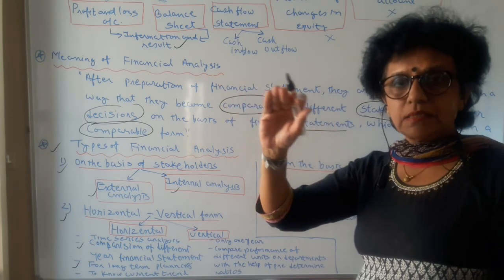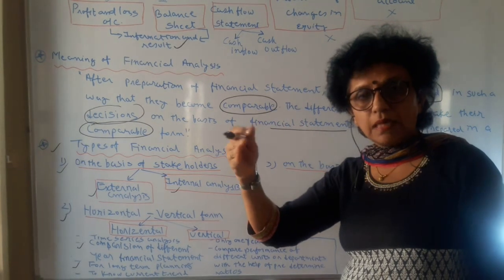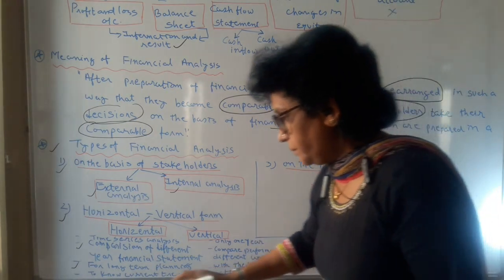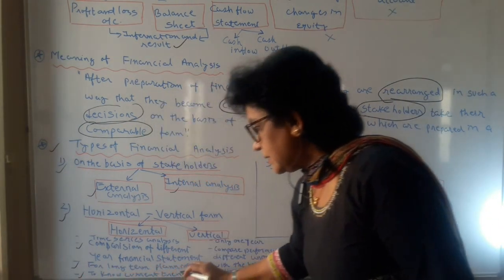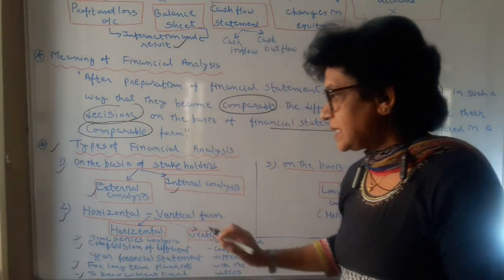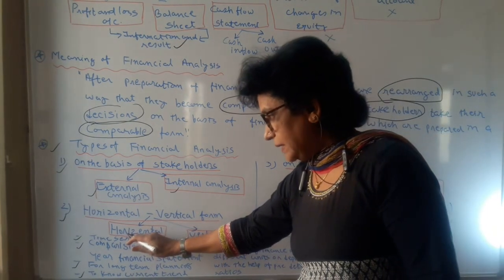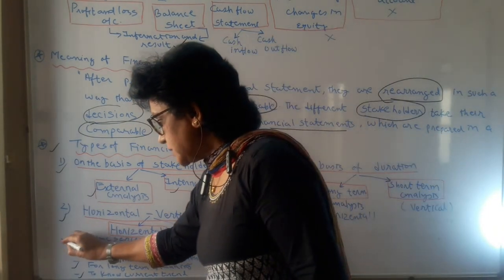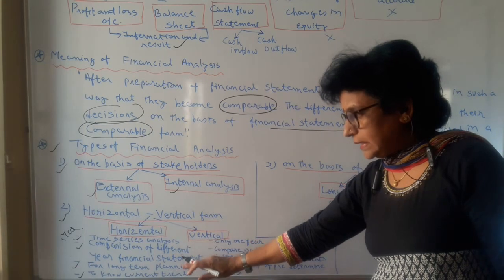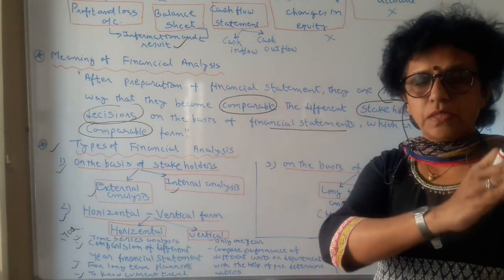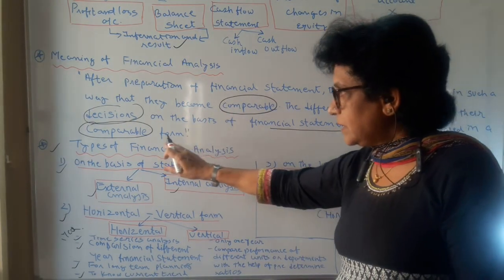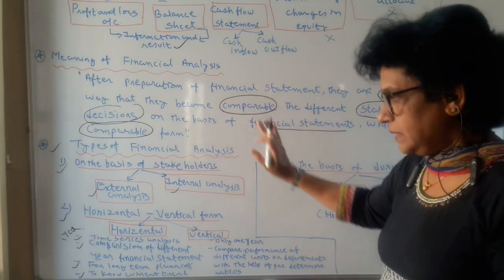You need to study the strategy. You need to see what is the actual growth of a company and what is the actual strength of a company. This is done to know the current trend of the business, and it is also known as time series analysis. The horizontal analysis is also known by this name. This is for your MCQ; they may ask a one-liner answer. So horizontal is done with one year along with another year, and you do the comparison. You make it comparable, and with a comparable form you are going to take the decision.